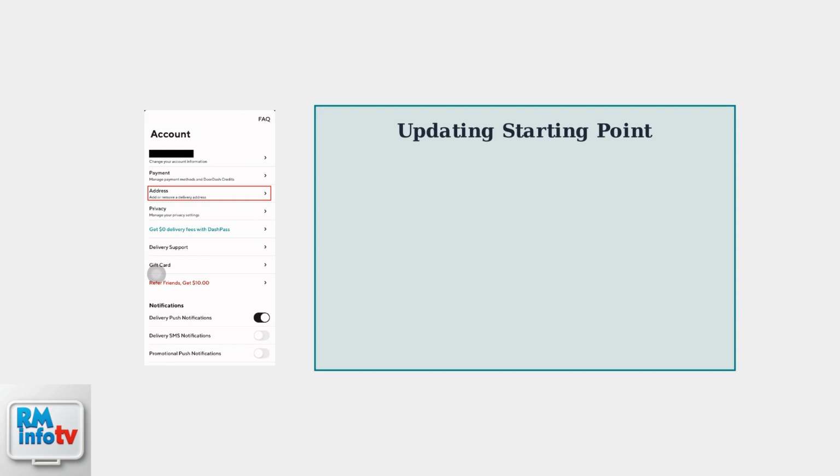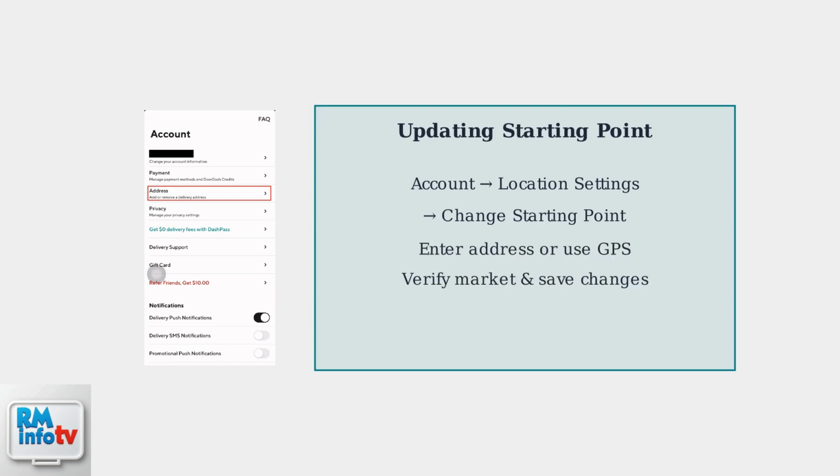Now let's look at how to update your starting point location, which determines where you begin your dashing sessions. To update your starting point, you'll need to access the account settings in your Dasher app. Navigate to Account, then Location Settings, and select Change Starting Point. This path is clearly shown in the app interface. Enter your new address manually or use GPS location. Always verify you're in an active DoorDash market and confirm zone boundaries before saving changes.